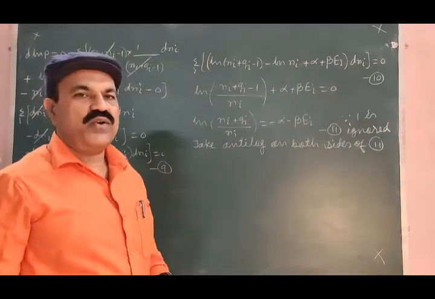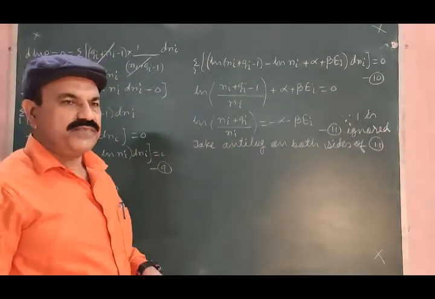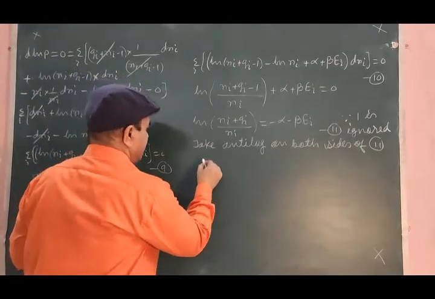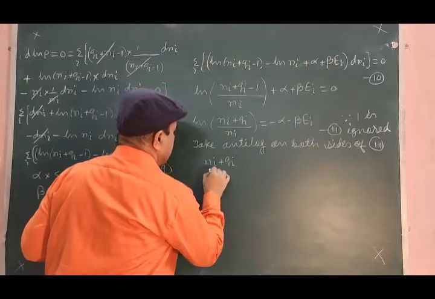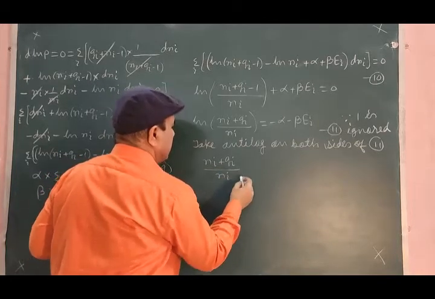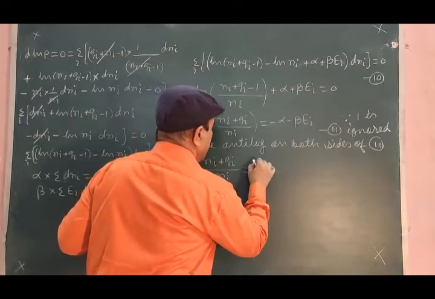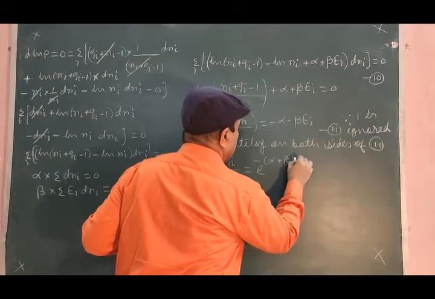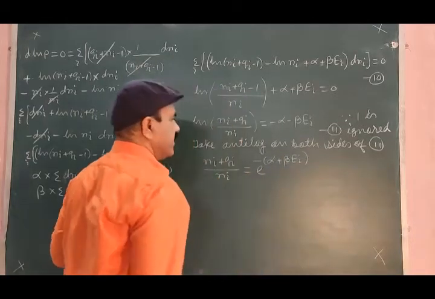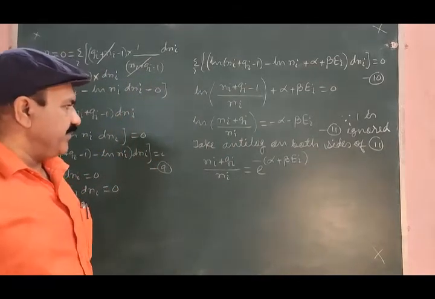If you take antilog on both sides of equation 11, we will get ni plus gi divided by ni is equal to e to the power minus of alpha plus beta ei.